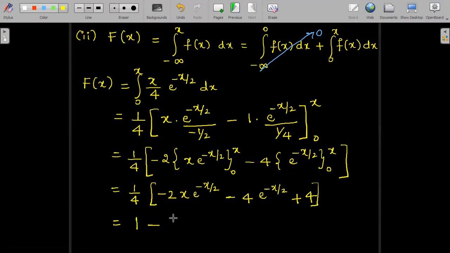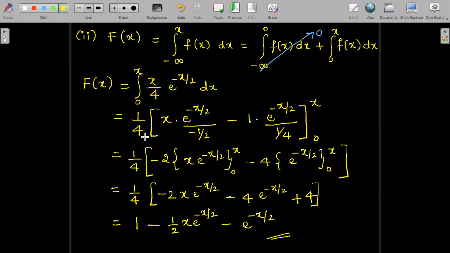Minus 2 ones are 2, twos are. So I have 1 by 2 x into e power minus x by 2. 4 gets cancelled in the next term, minus e power minus x by 2. No, I wrote the constant 1 by 4 multiplied by 4 gives us 1. So I wrote that 1 first. And then 1 by 4 is multiplied for the second term and the third term as well. Each term we are multiplying that 1 by 4. So 2 ones are 2, twos are, which becomes 1 by 2 x e power minus x by 2. And 4 gets cancelled, minus sign as it is, e power minus x by 2.